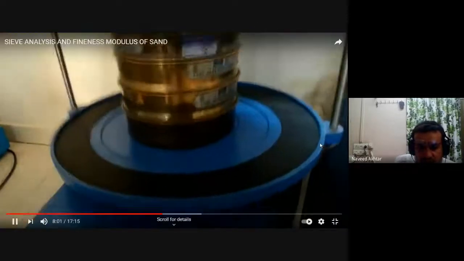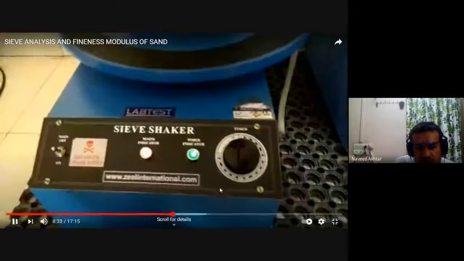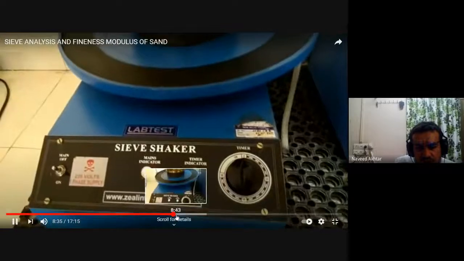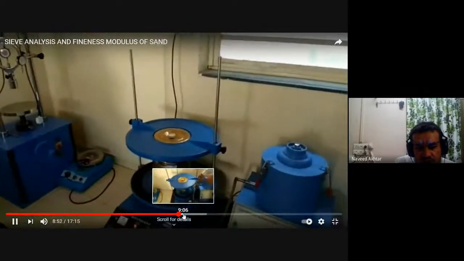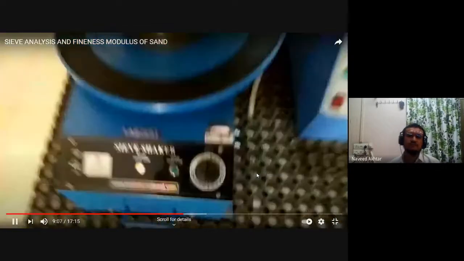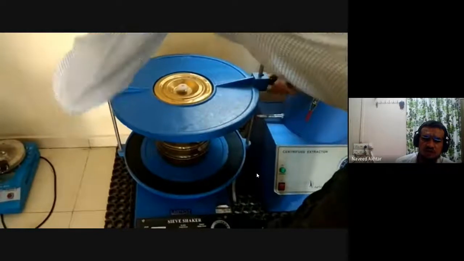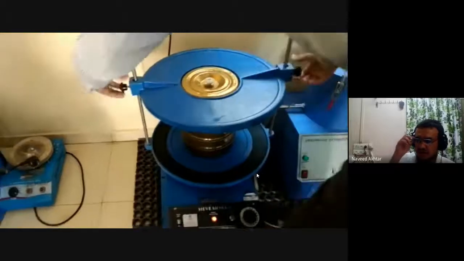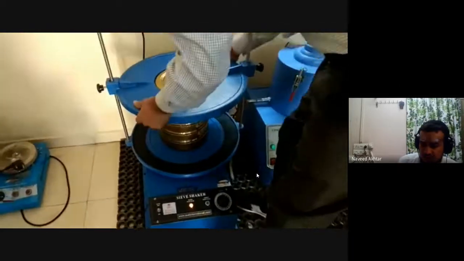Then we have to measure the retained value. I will remove the sieves, and whatever sample of sand is retained on each sieve, you have to measure.